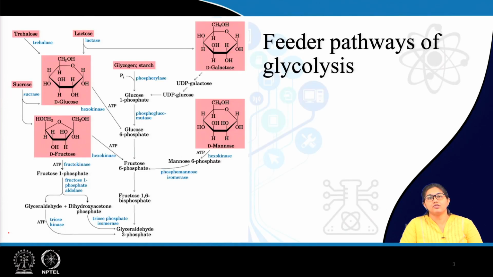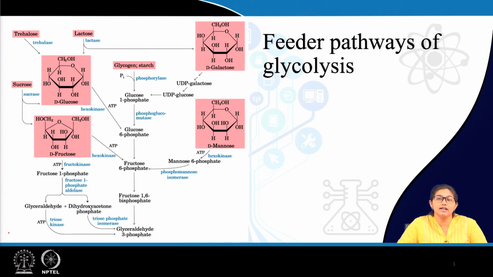Now, coming to the feeder pathways of glycolysis, in glycolysis what we have read is that glucose is basically converted to pyruvate, which is giving rise to acetyl coenzyme A. This acetyl coenzyme A enters the TCA cycle to finally produce ATP and the reducing equivalents like NADH and FADH2, and they are actually required for production of ATP.